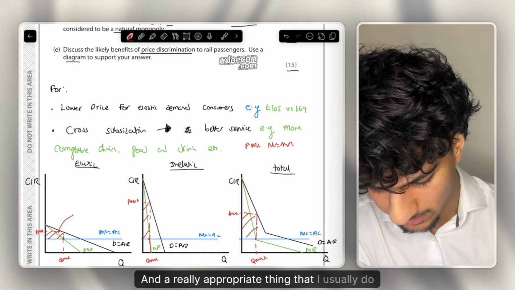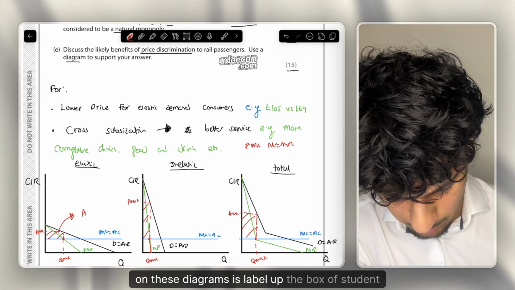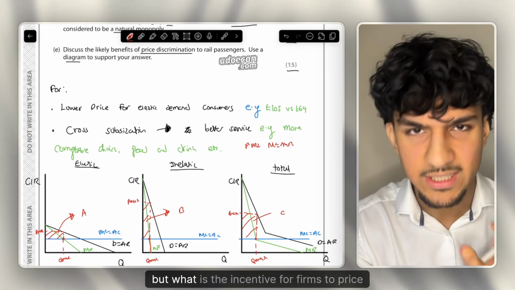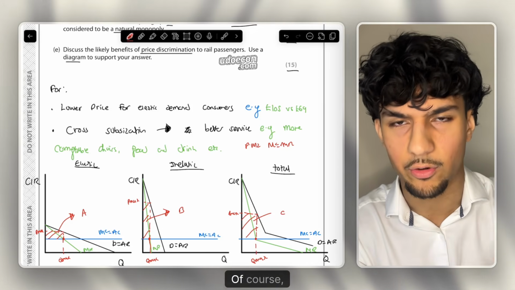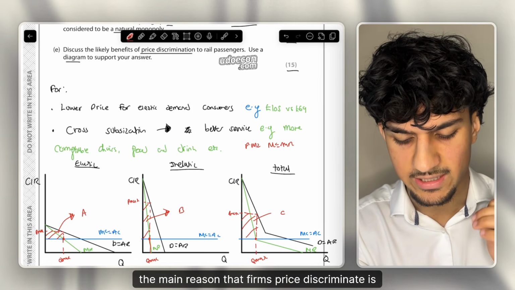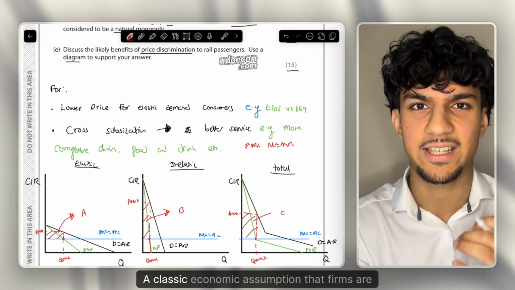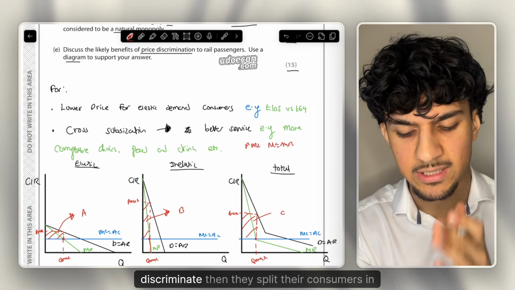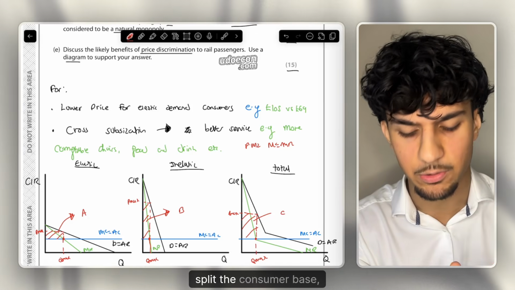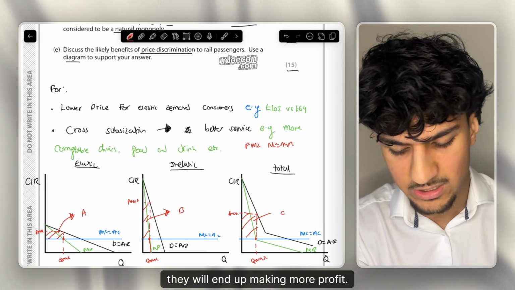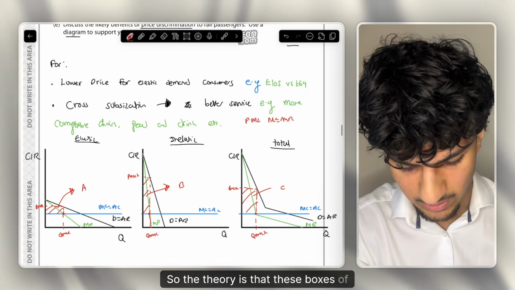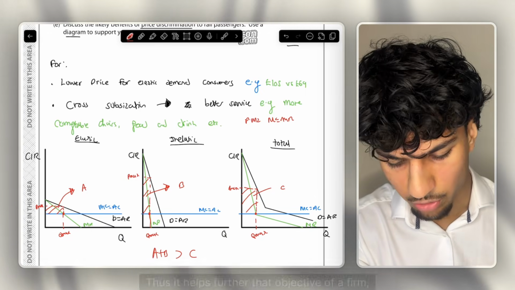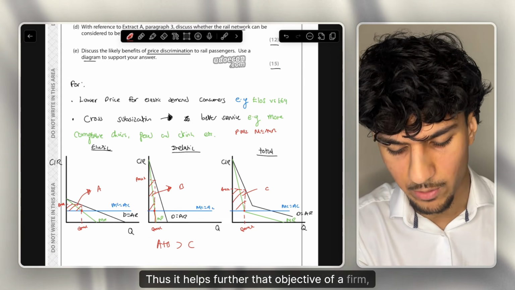And a really appropriate thing that I usually do on these diagrams is label up the box of supernormal profit. Now, it might not always be fully representative, but what is the incentive for firms to price discriminate? Of course, the main reason that firms price discriminate is the main incentive for all firms. A classic economic assumption that firms are profit maximizers, and firms believe if they price discriminate, if they split their consumer base, they will end up making more profit. So the theory is that these boxes of A, B, and C is that A plus B is greater than C. Thus, it helps further that objective of a firm to profit maximize.